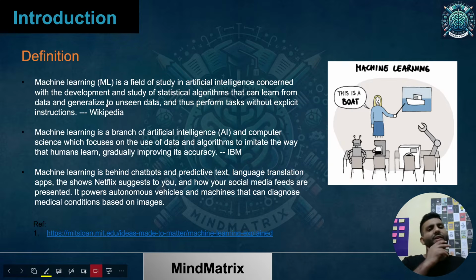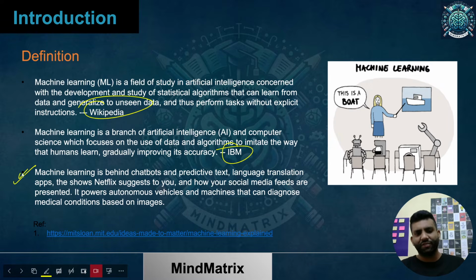Now the important definition: what exactly is machine learning? This is the reference I have used. This one is from Wikipedia, this is from IBM's website, and this one is not really a definition, to be honest. This is something I found on MIT's management school page. I found it there, and it had the crux basically.